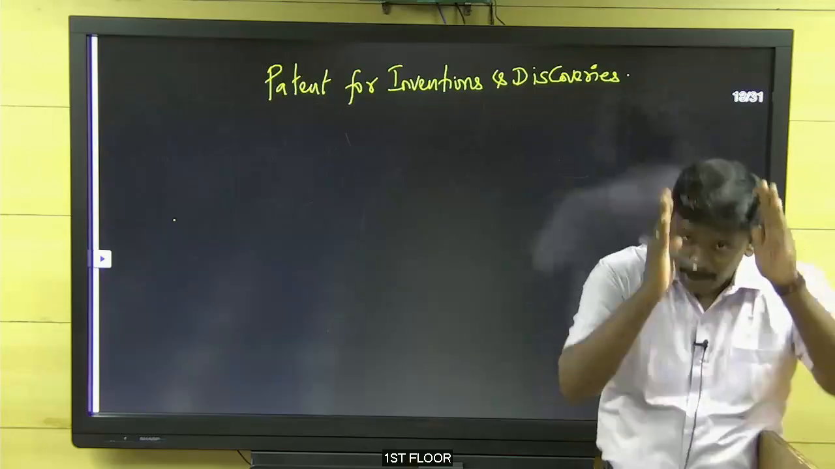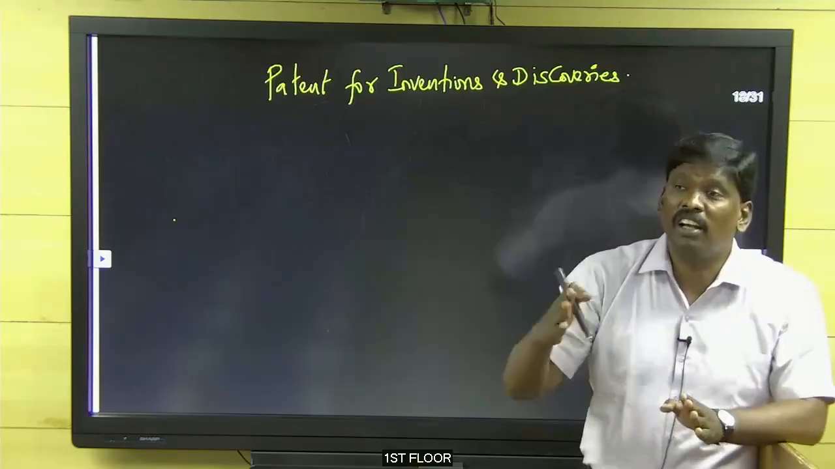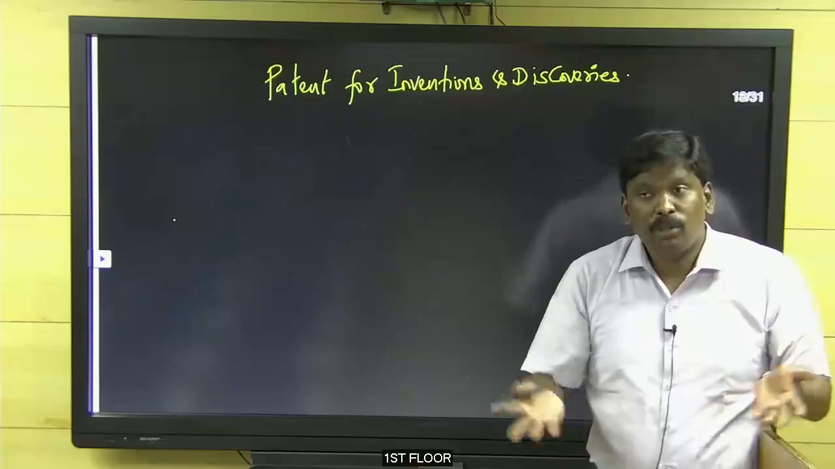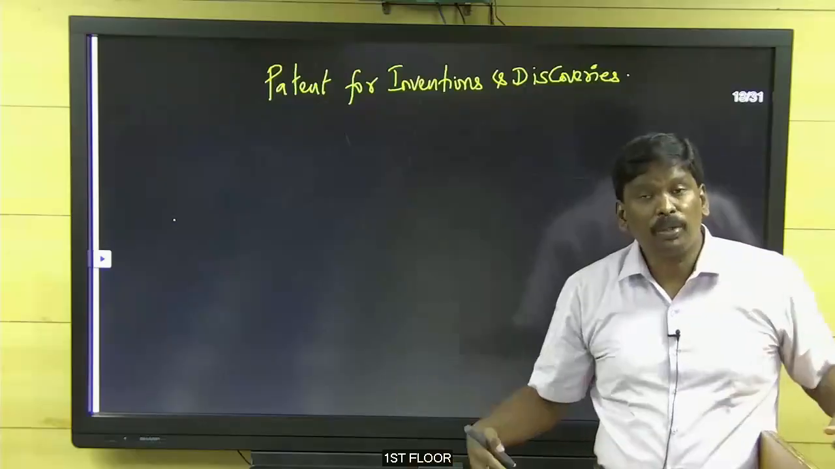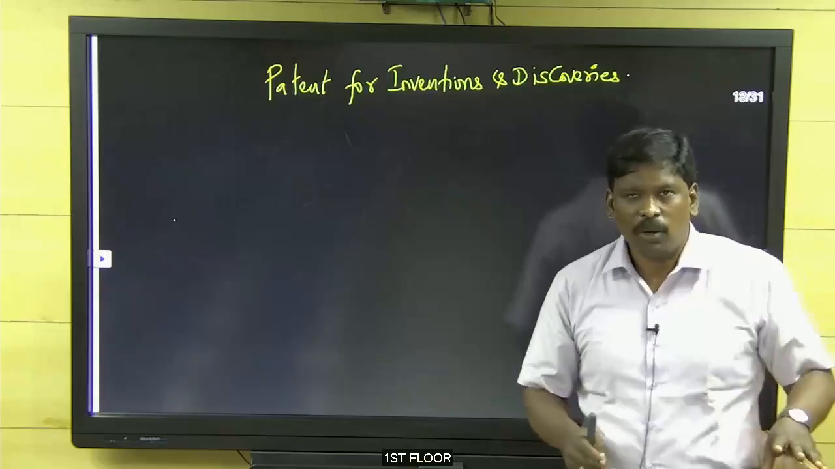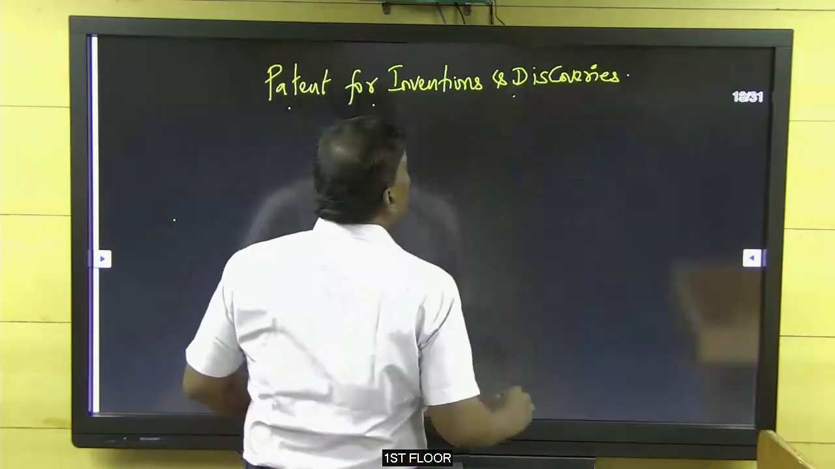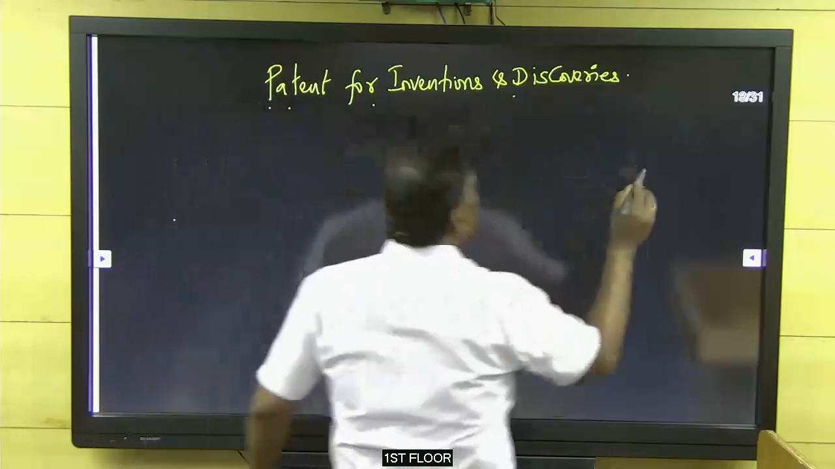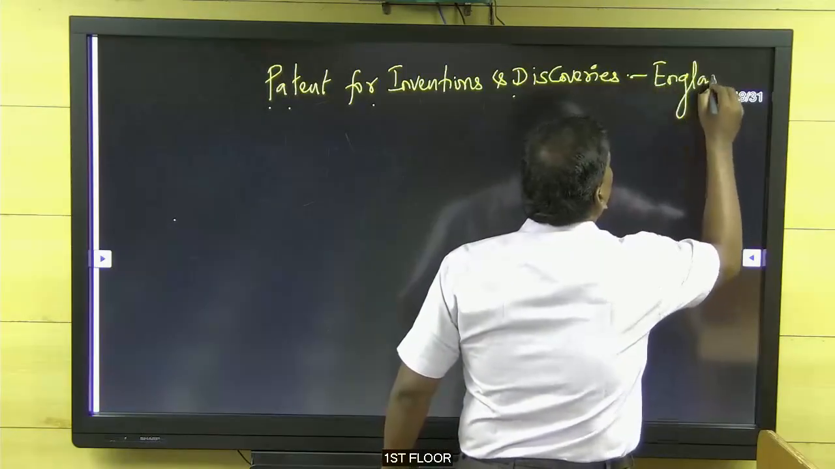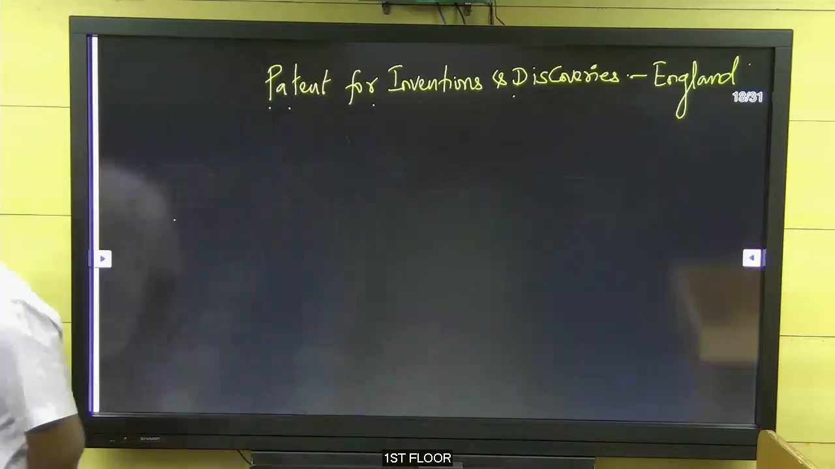So England had a patent right for every new invention and discovery for 100 years, like that. So no one was able to copy it. So that's why other countries had no opportunity to have modern industries like England. Okay, because of the patent for inventions and discoveries. So this patent for new inventions and discovery is only for whom? England. Only for England.